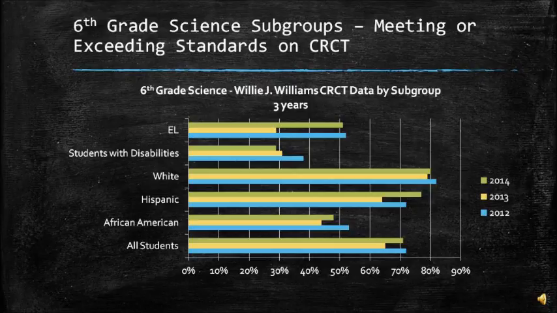The biggest gap where there was a decrease was with the students with disabilities. The first year in 2012, they were almost at a 40%, and from there it went down to about a 31%, and then down to about a 28% pass rate. So in pretty much all the rest of the groups, there was fluctuation, where they decreased from 12 to 13, and then there was an increase back in 2014.